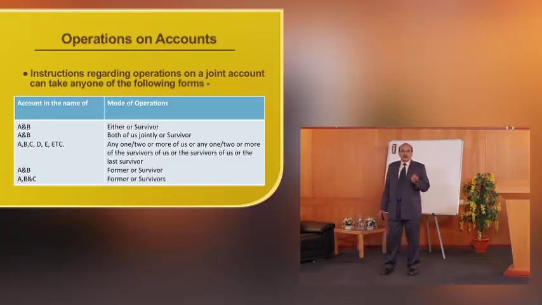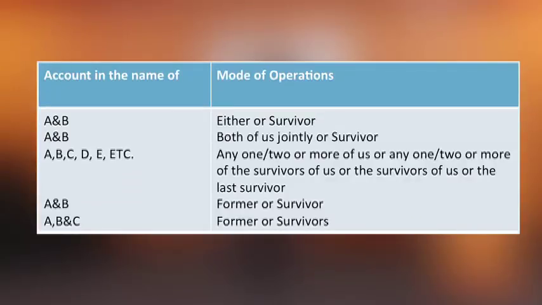In case of 2 joint account holders, the instruction can also be former or survivor. That means the first account holder is supposed to operate and get the money. Unless the first one expires, the second one cannot operate the account. In case of more than 2, say for example A, B and C, the instruction can be former or survivors. So till A is alive, B and C will not operate. The money will be payable only to the former, and the former has authorization to operate the account.